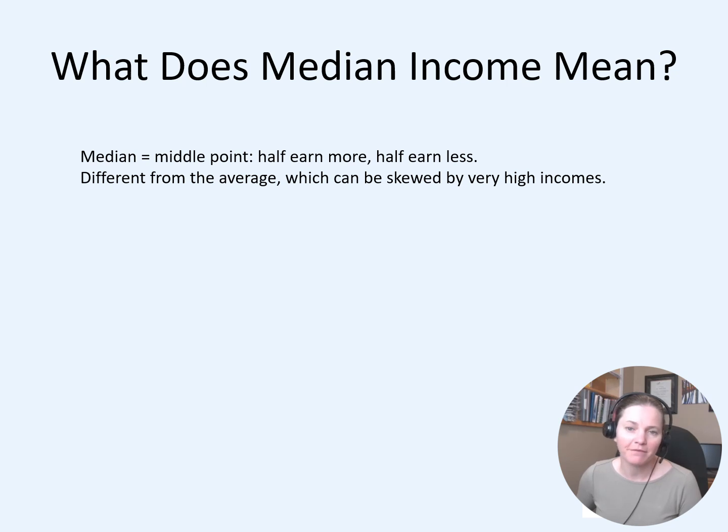First off, let's clear up a few key terms. The median income is the first one we'll go over. Median means the exact middle. Half of households earn more, half earn less. It's different from the average, which can be skewed by a few people at the very top making a lot more money. So the median gives us a better sense of what's more typical.